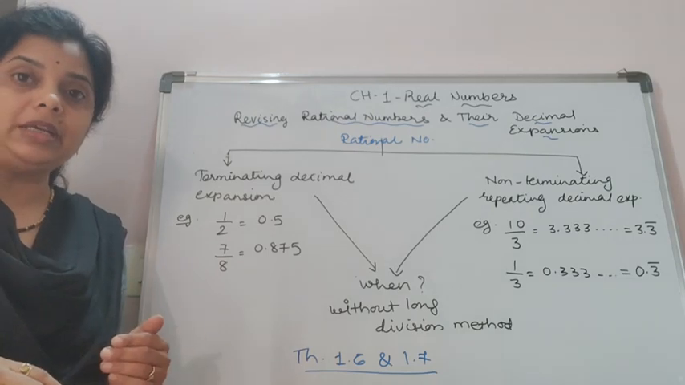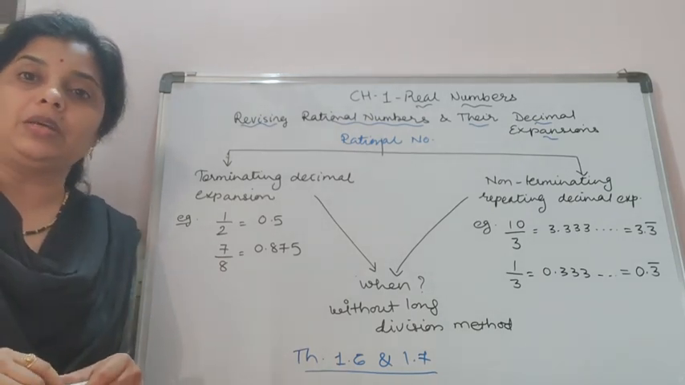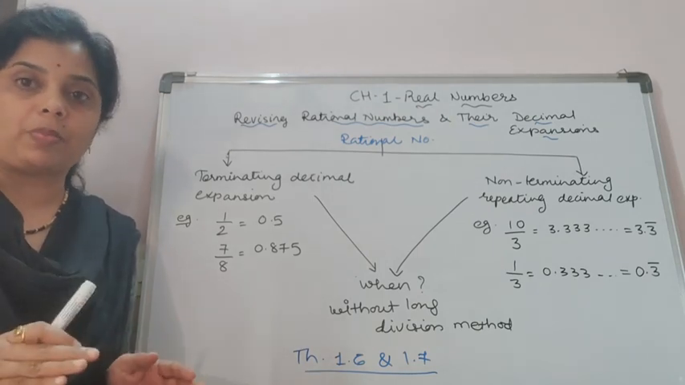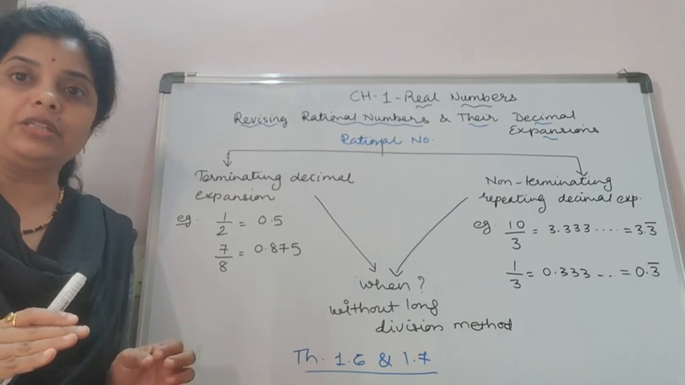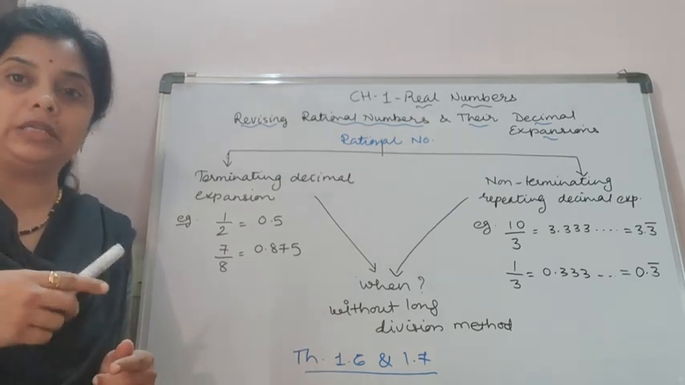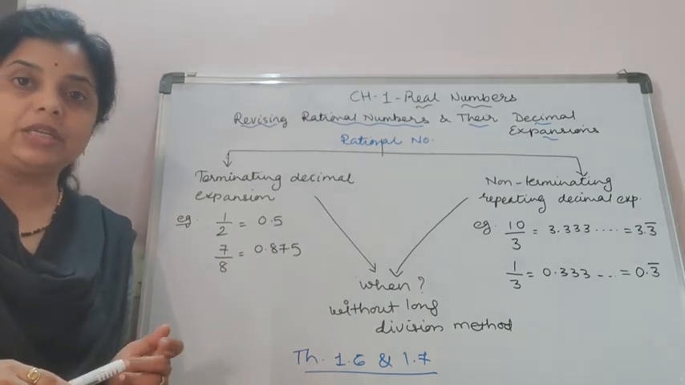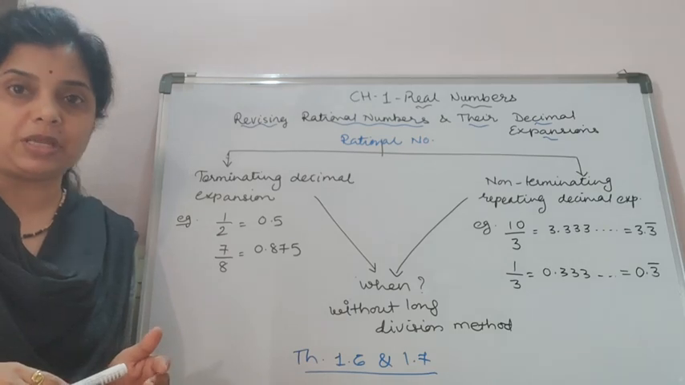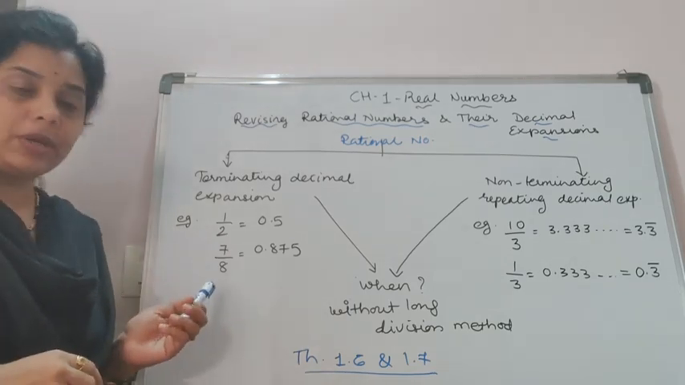And there are two types of expansion regarding rational numbers: either they are terminating or non-terminating. What do you mean by terminating? Terminating means that it can be stopped at a fixed place, or after a few points it stops. Non-terminating means it continues, it is infinite. It cannot be stopped at any fixed place or fixed point. I have written a few examples.